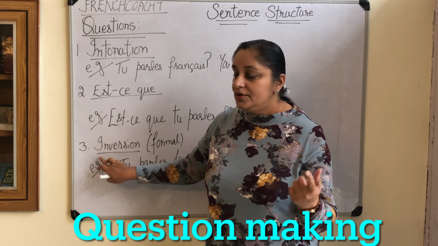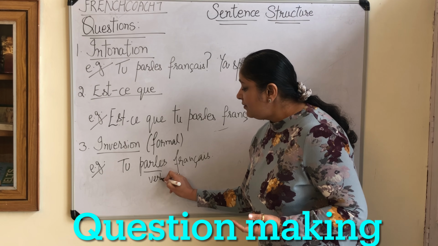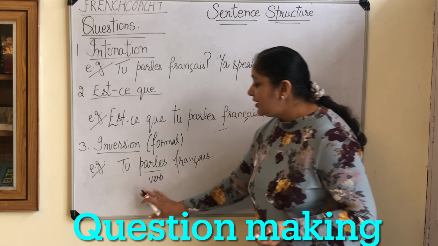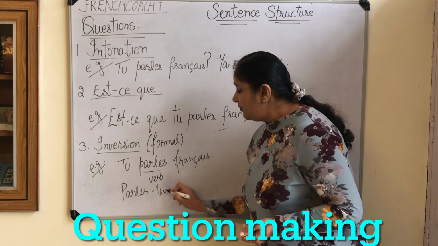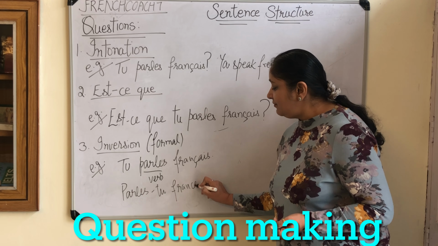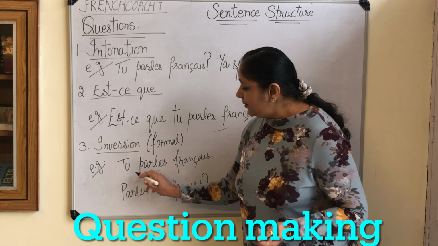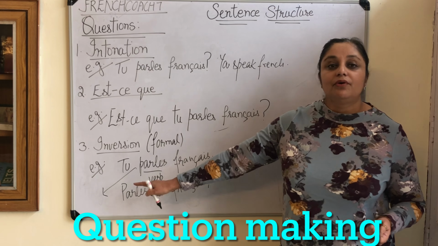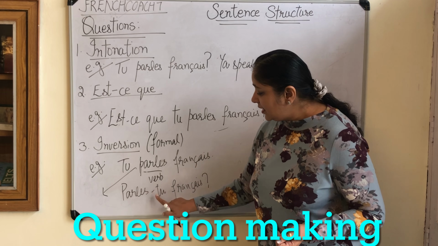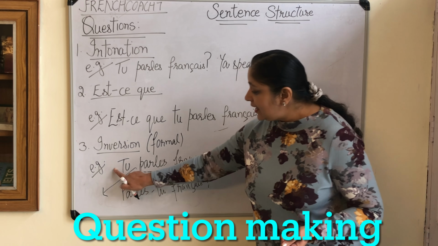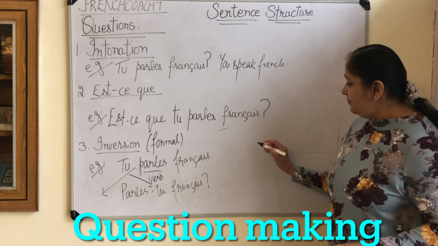Invert the verb. Now where is the verb in this sentence? This is the verb. Now we need to invert this verb. So what will we say? Parles-tu français. So what have we done? We have changed the place of the verb. We have taken the verb before tu. So parles will come at first place, then join with the help of a hyphen, then the pronoun. Let us understand it one more time.